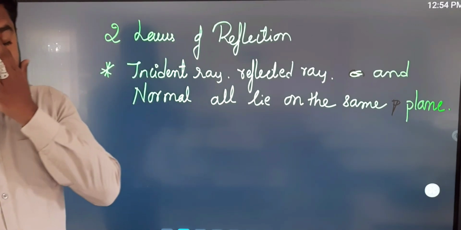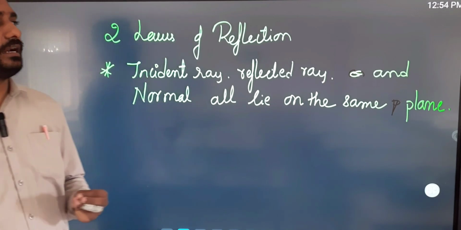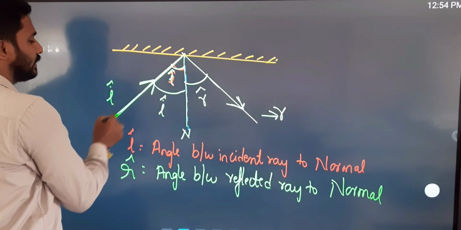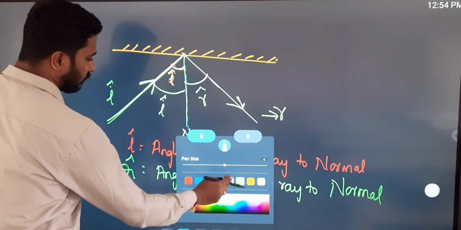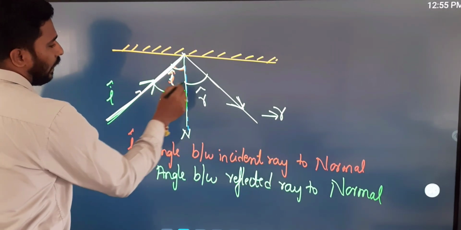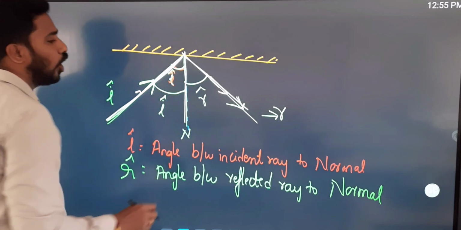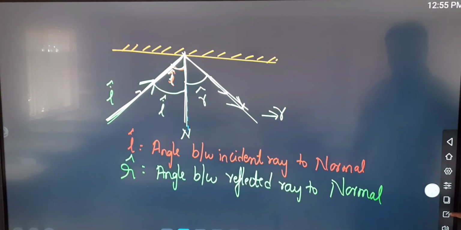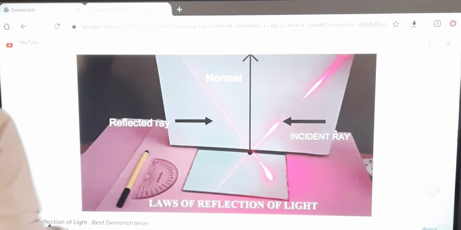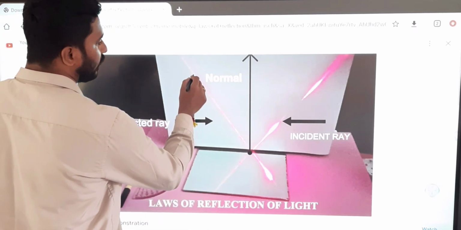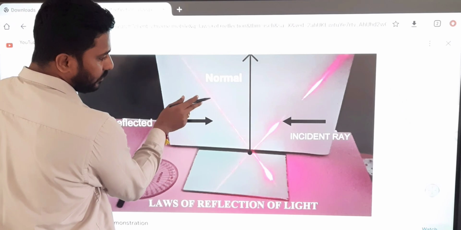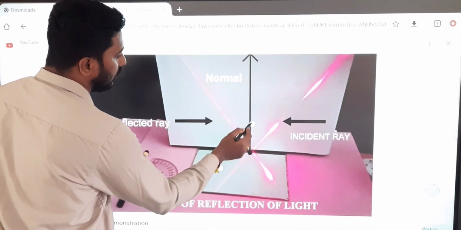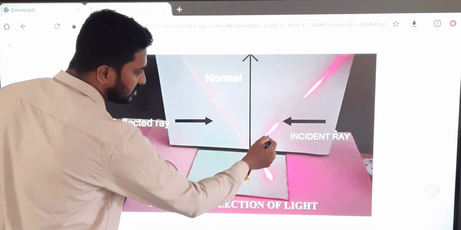What does the first law say? The incident ray, reflected ray, and normal all lie on the same plane, which means all will be in one plane. If you observe this diagram, you can see it is touching the mirror and the sheet, and this is also touching the sheet.